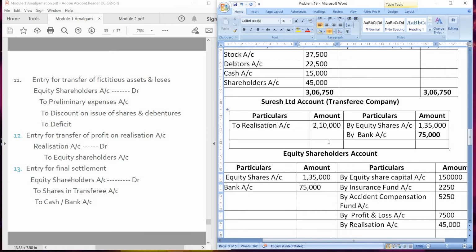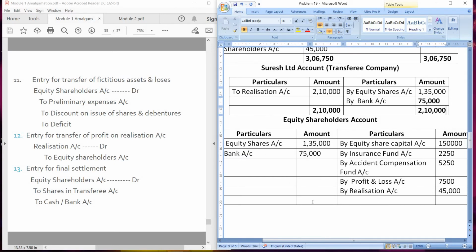First we will close transferee company account. So the total of this account will be 2,10,000. Now we will close shareholders account. The total is 2,10,000.